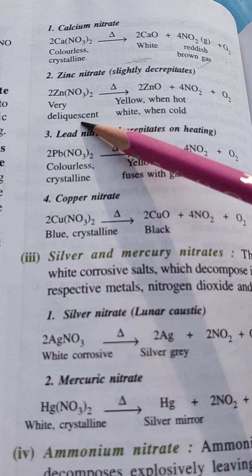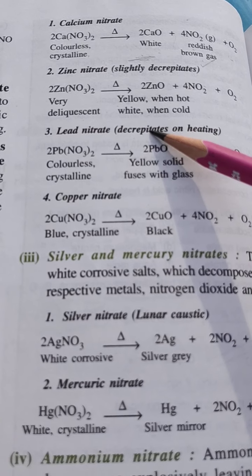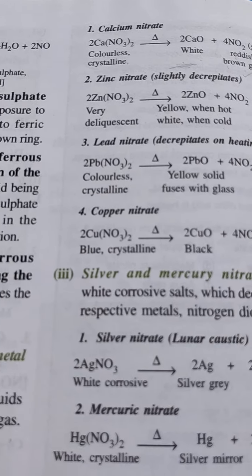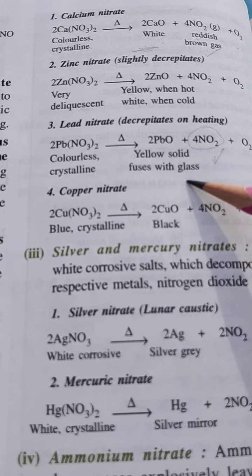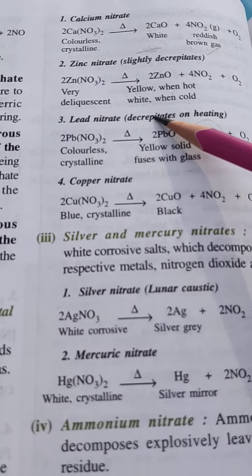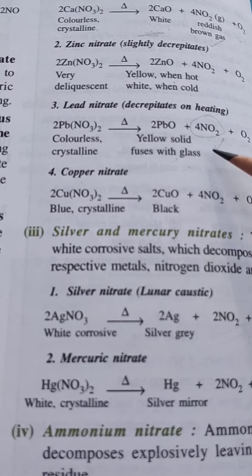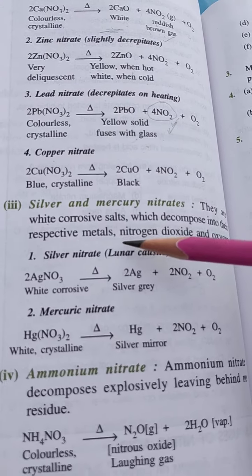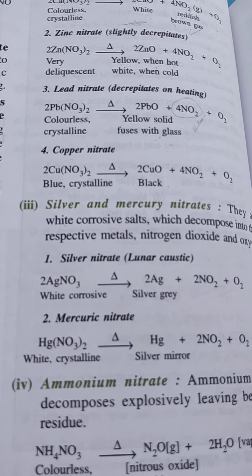Zinc nitrate when heated gives ZnO, NO2 and O2. ZnO is yellow when hot and white when cold. So one common observation is that reddish brown fumes are forming, but the different observation is a yellow solid when hot and white when cold. Lead nitrate is colorless; when heated it gives a yellow solid fused with the glass, together with nitrogen dioxide. Copper nitrate is blue in color. When heated, it gives CuO, which is black, reddish brown nitrogen dioxide and oxygen.